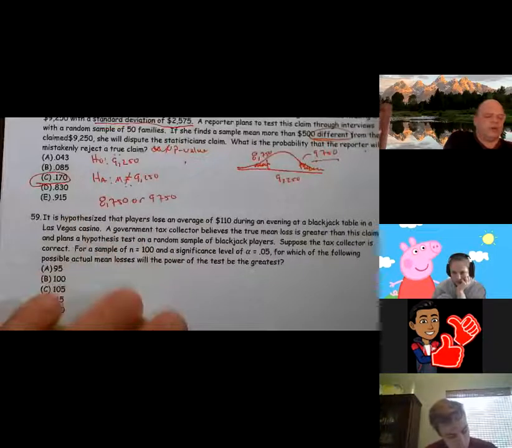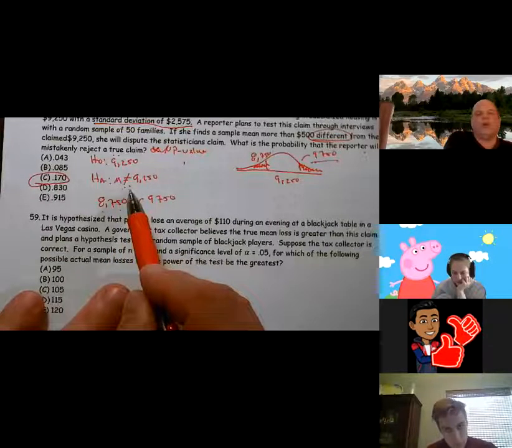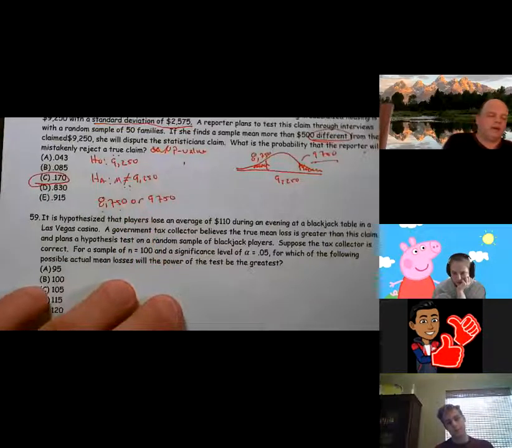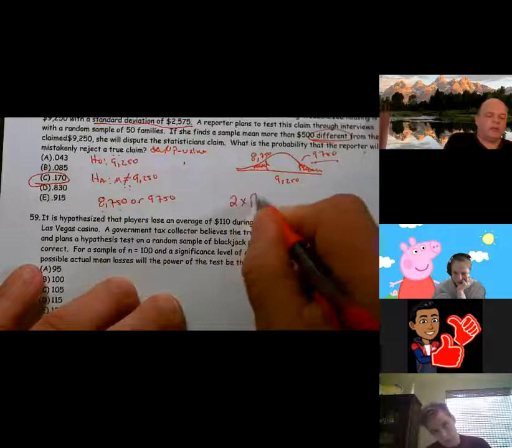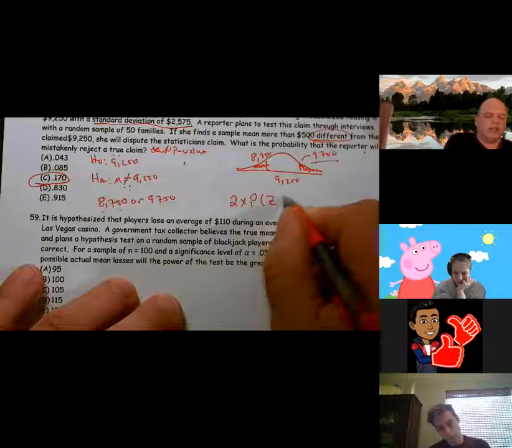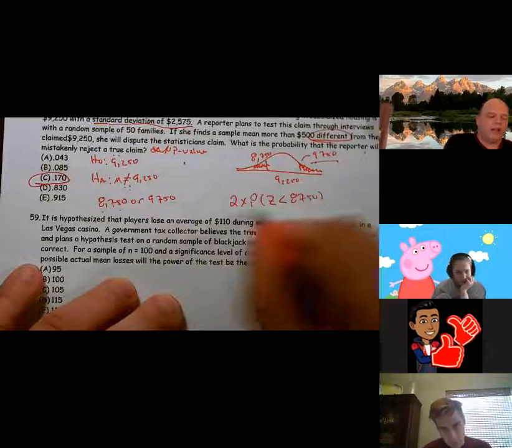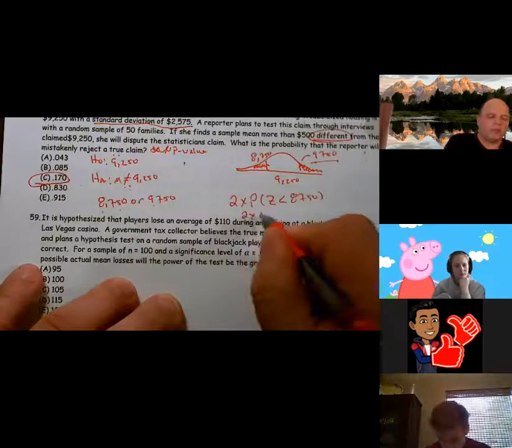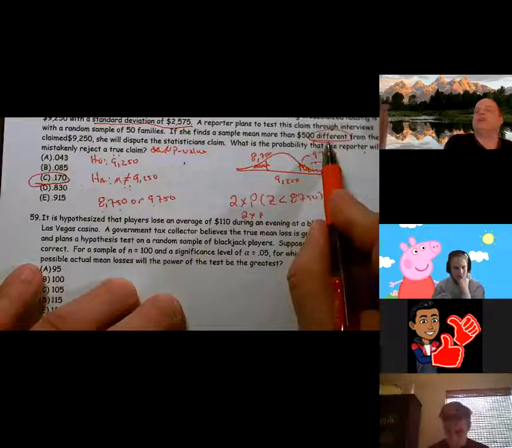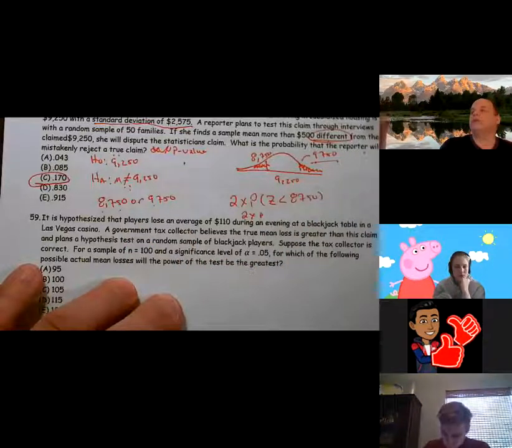So the question was, could I have used 8,750? As long as I used the not equal, I would be fine. Now, if I'd used a less than or greater than, I would have needed to make sure I went 2 times the probability that Z is less than 8,750. Or if I had done just a greater than here, it would have been 2 times the probability. And the reason is because it was difference. So I could have used either one and that would have been correct.